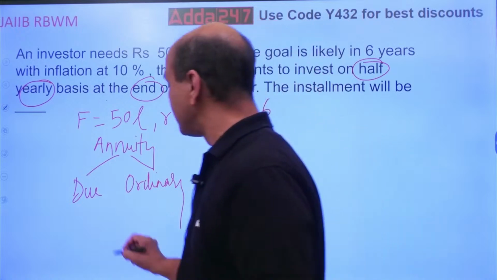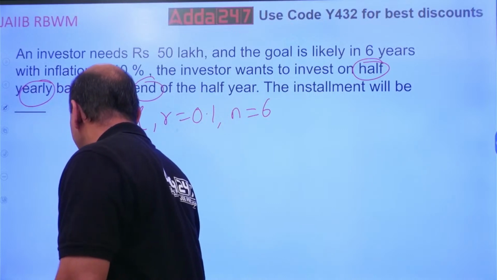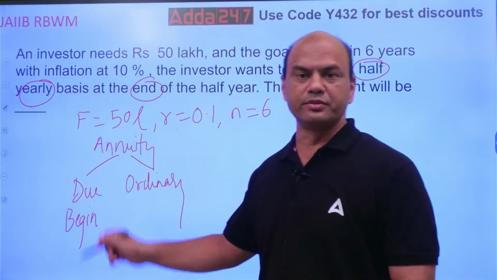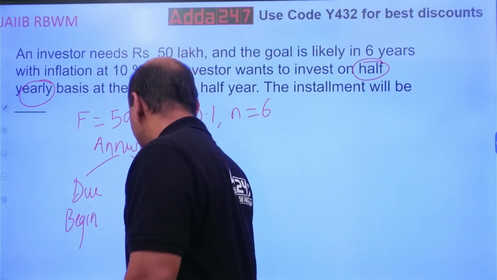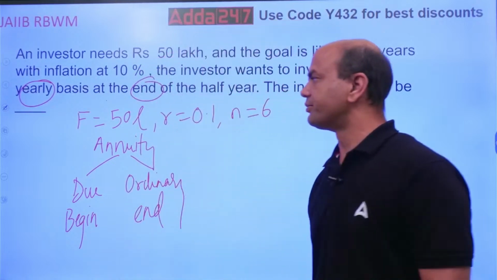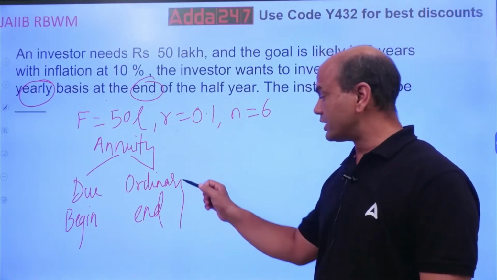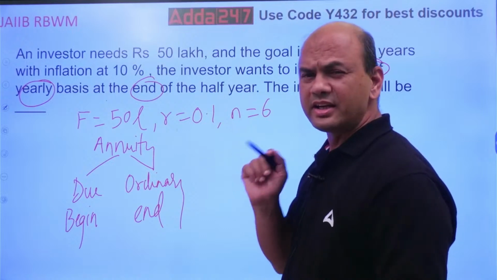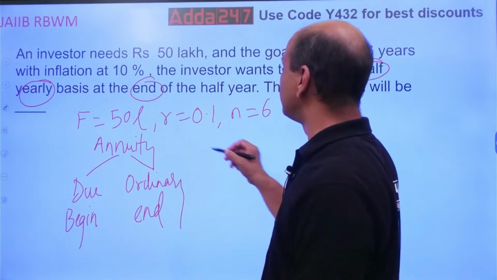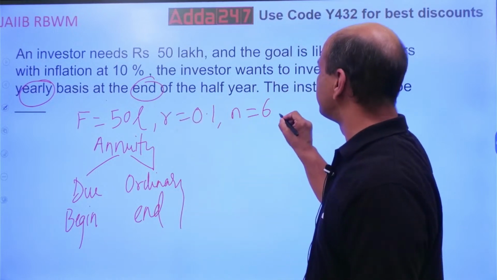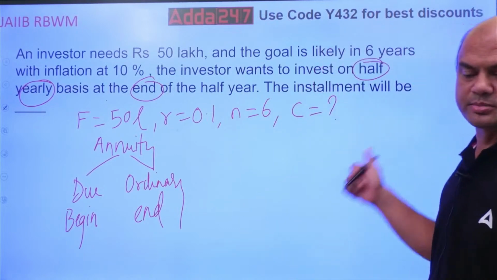Due means at the beginning. Whenever I invest at the beginning, like your RD, it's called due. Whenever I invest at the end, it's called ordinary. So this is how you will be doing it. Ordinary is at the end. Now, the formulae are slightly different, not totally different. Here you want the future value given. You want the investment after every 6 months, let's call it C.